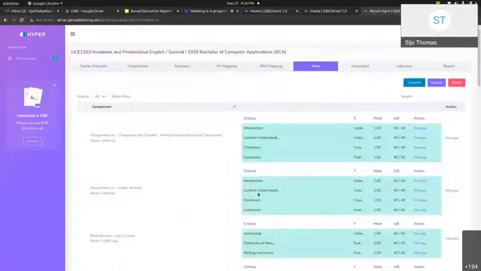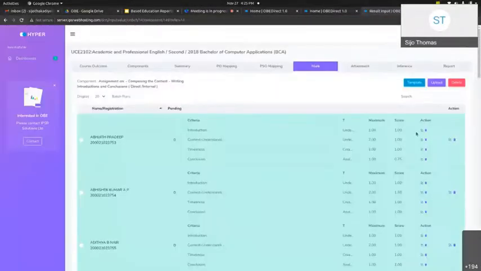Suppose it is a live batch, for example, currently we are engaging these particular courses. That means currently we are engaging the second semester of the BCA program. Then we can upload one by one. For example, after conducting an assessment on composing content, after the completion, we can upload its marks, for example, through a direct Excel file.